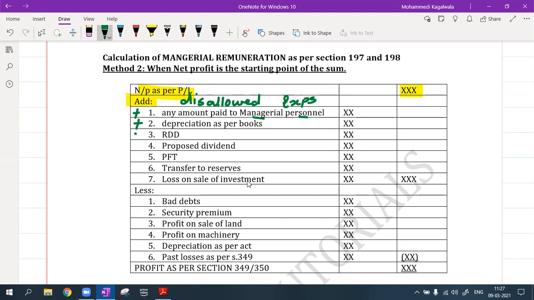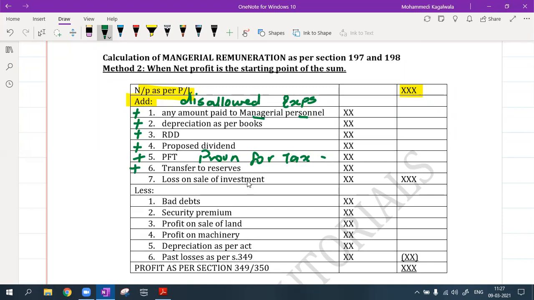Any kind of reserves for doubtful debts, add back. Actual bad debts, allowed. Proposed dividend, add back. All provisions for tax, add back. Transfers to reserves, add back.